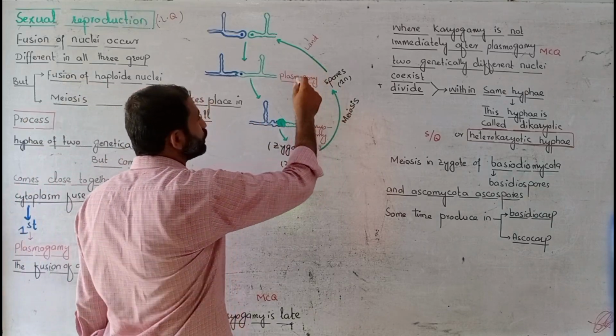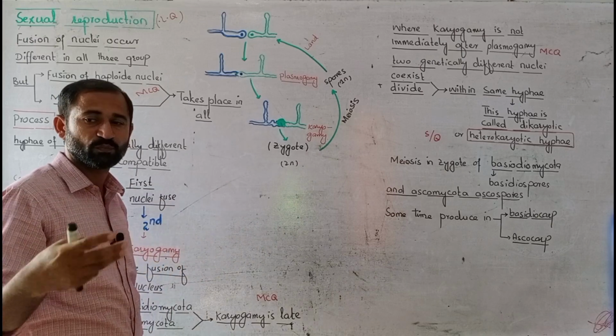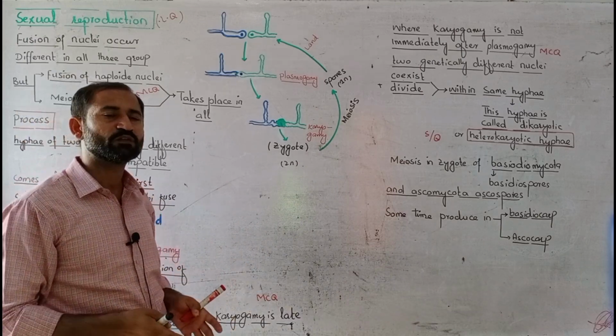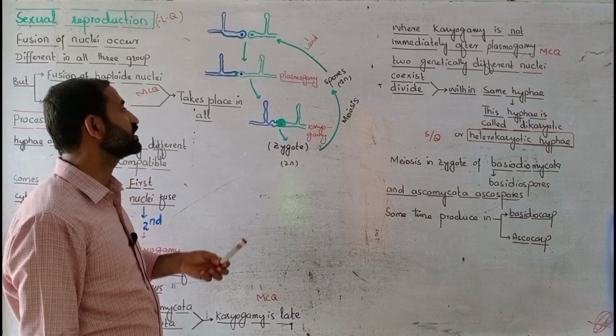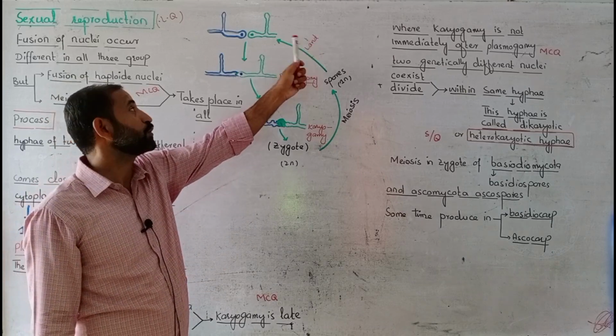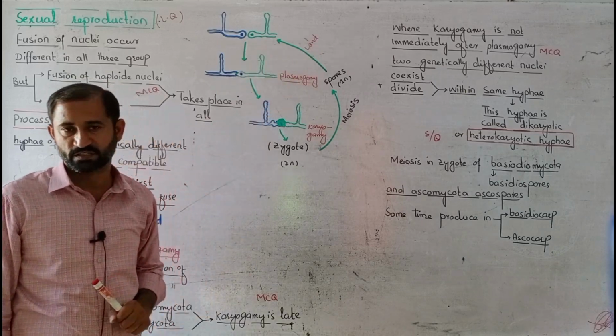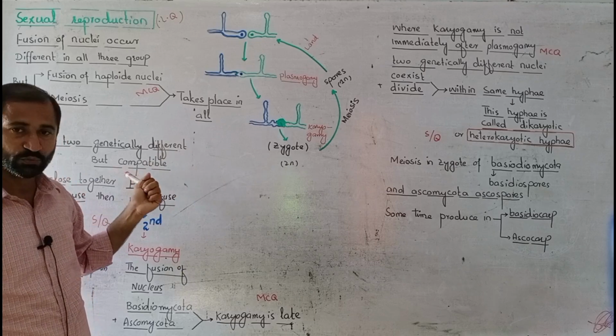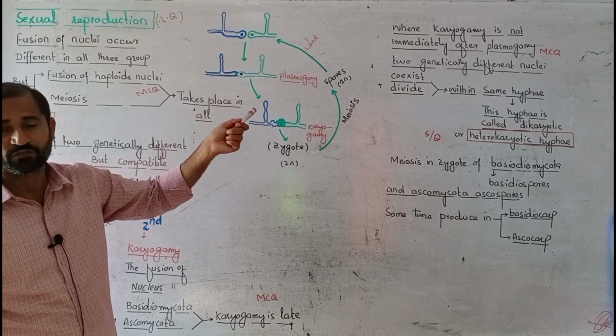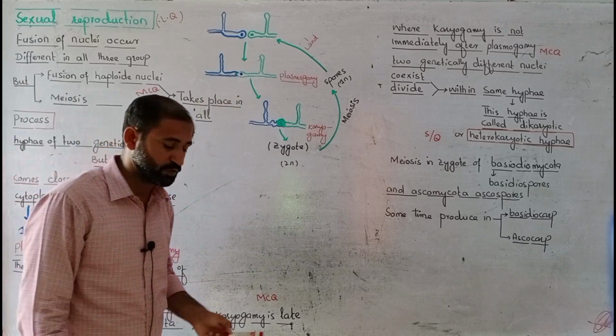Whenever these spores land on a suitable place where moisture is available and food material is also abundant, they can grow to form a new hyphae or new mycelium. So that was all about the theory of how fungi reproduce through sexual reproduction.